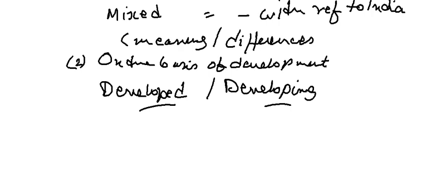Developing is one which is still in the process of becoming a developed economy. This is very basic, and in later videos we will discuss more. Here also you have to know the meaning of both and the differences. Each step, you are actually preparing an answer for yourself.